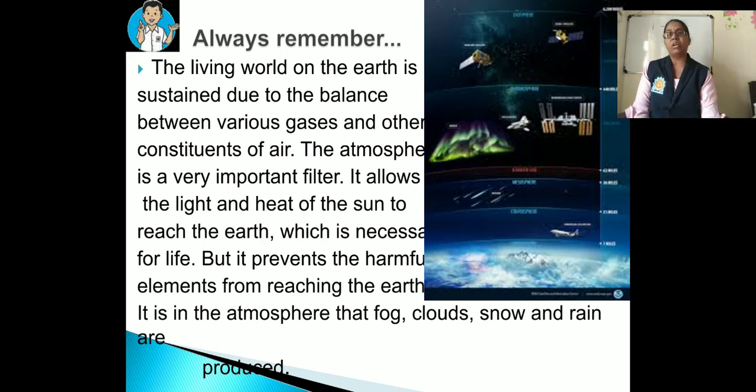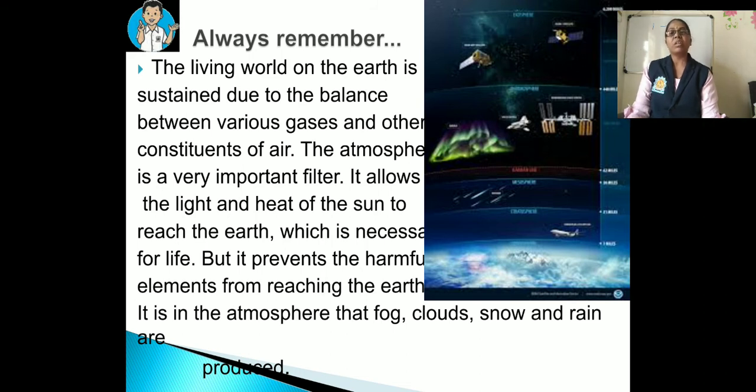So this living world on the earth lives due to what? The balance between the various gases and the other constituents of the air. That means in that air the percentage of the gases is fixed. It is not more or less than what is required.